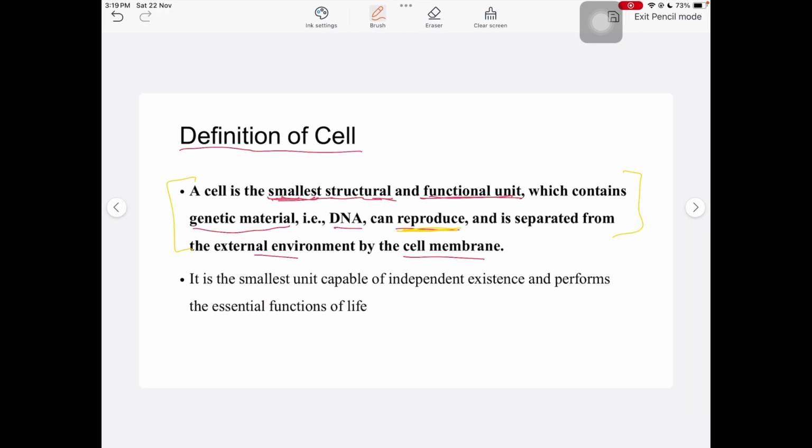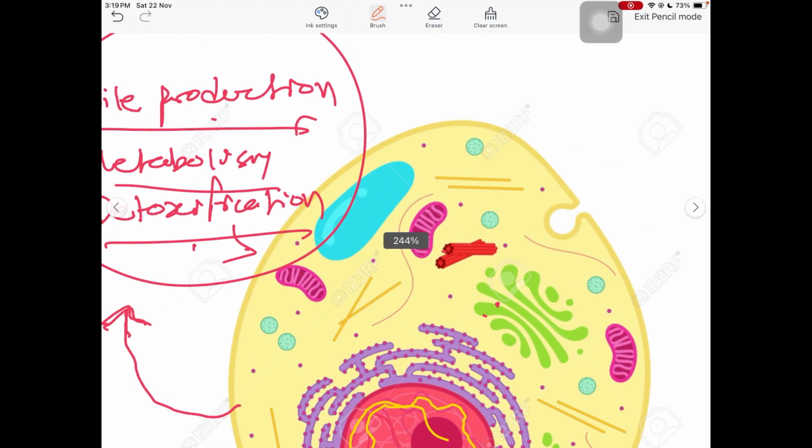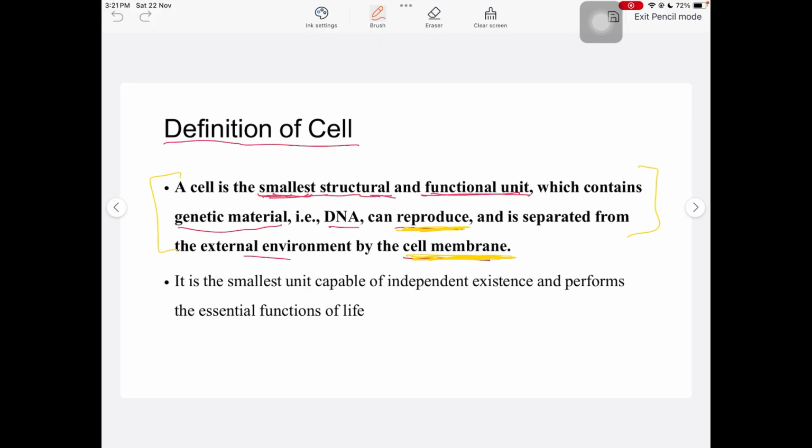Reproduction and separation by the cell membrane from the outer environment are the most important characteristics of a cell. This is the cell membrane and this is the outer environment, and this cell is separated from the external environment by means of this cell membrane. Now what does independent existence mean? Inside a multicellular organism there are multiple cells which are interconnected to each other, each performing a different set of functions, and finally we have a body performing complex actions. But in independent existence there is a single cell.